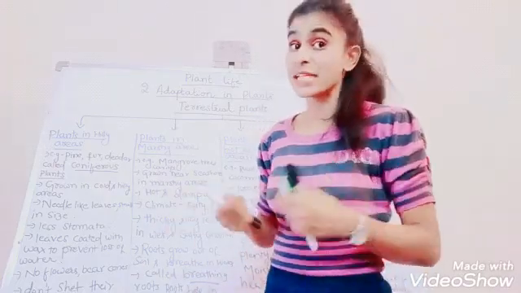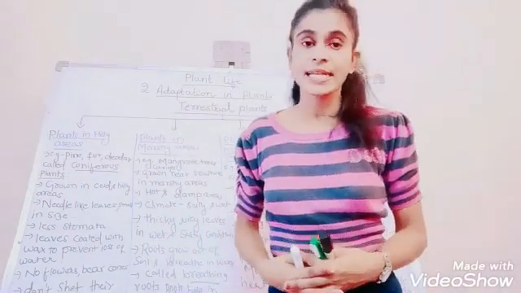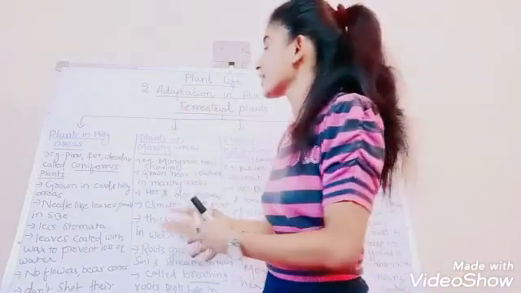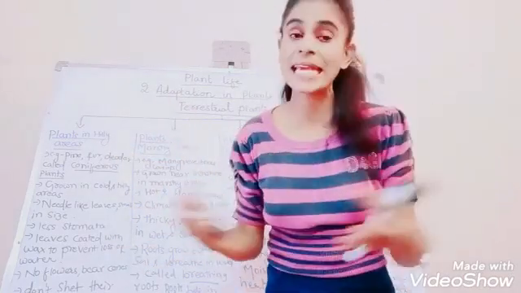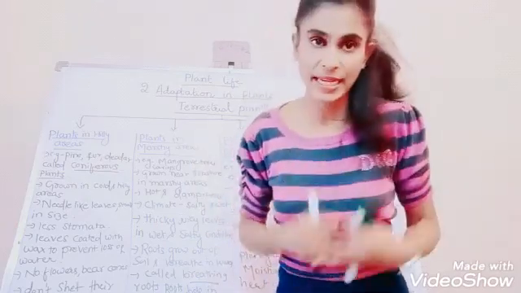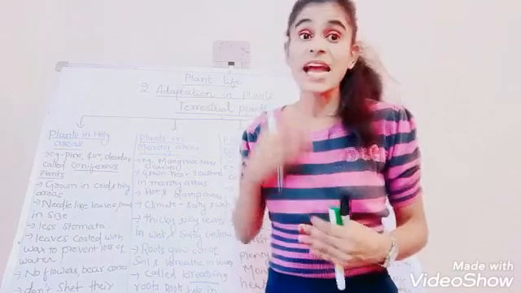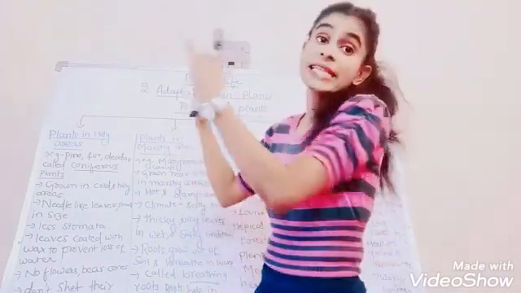Generally pine trees, deodar trees, mostly pine, deodar, fir. Such plants are seen in hilly areas where the climate is quite cold as compared to the plain areas. And these plants have adapted their body to grow in these hilly areas.